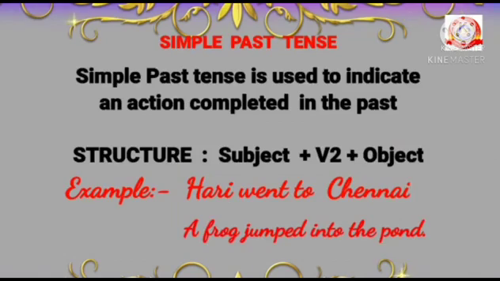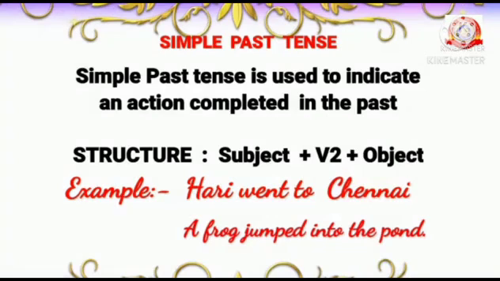Okay, dear children, today let's learn about simple past tense. You listen here. Simple past tense is used to indicate an action completed in the past. Structure: subject plus verb plus object. In simple past tense, we have to use the second form of the verb. For example, Harry went to Chennai. Here, went is the past tense of go.